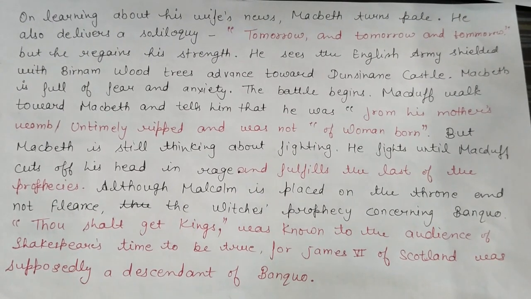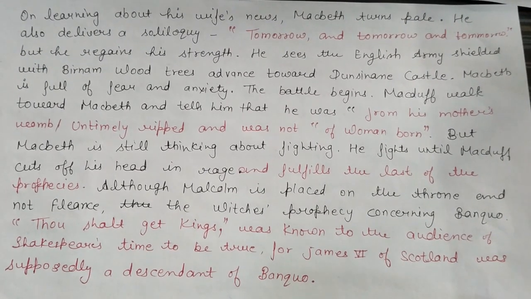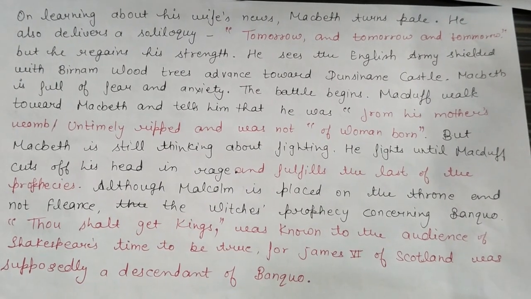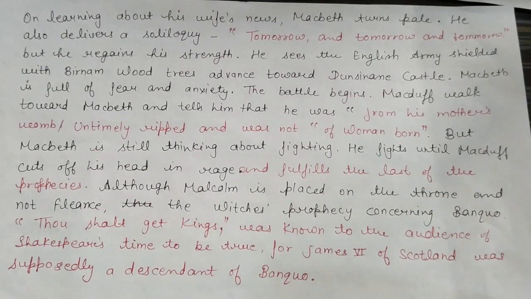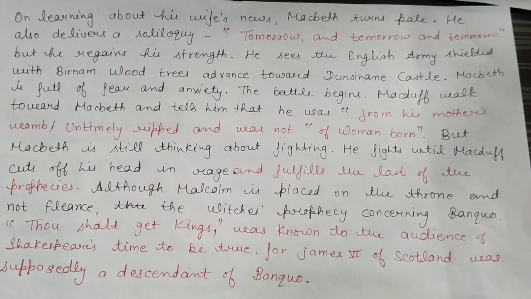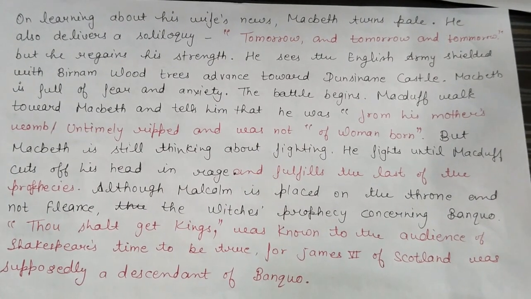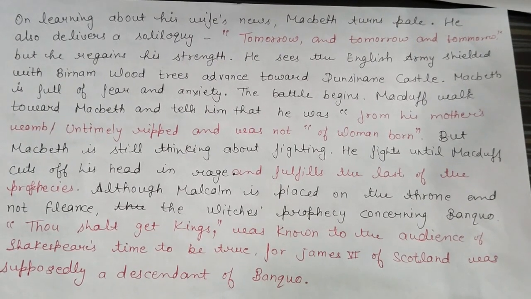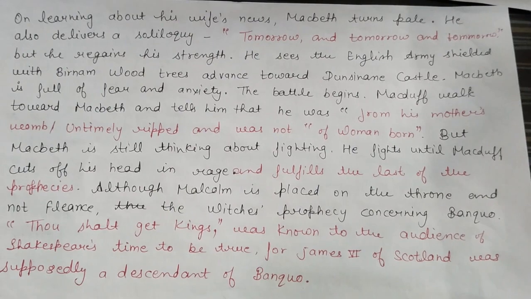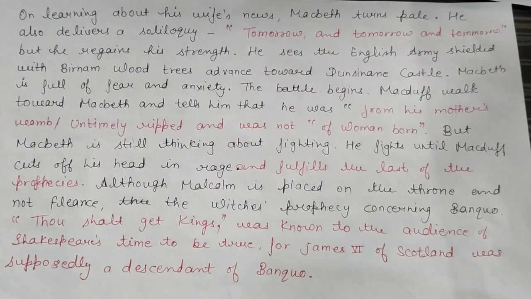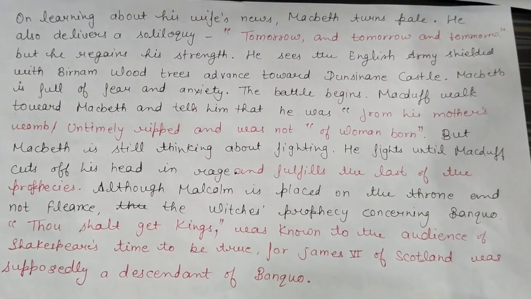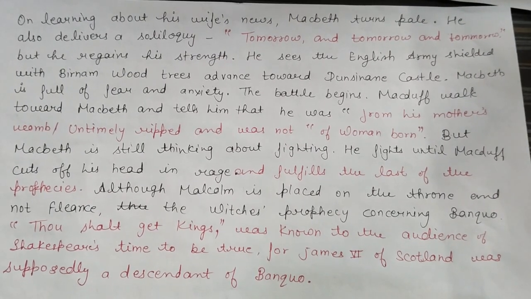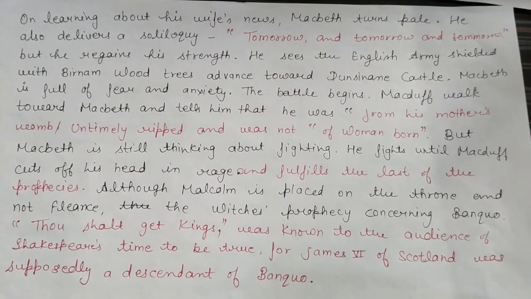But he regains his strength. He sees the English army, shielded with Birnam Wood trees, advance toward Dunsinane Castle. Macbeth is full of fear and anxiety. The battle begins. Macduff walks towards Macbeth and tells him that he was from his mother's womb untimely ripped, and was not of woman born. But Macbeth is still thinking about fighting, and he fights until Macduff cuts off his head in rage and fulfills the last of the prophecies.